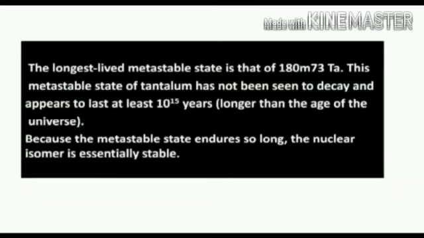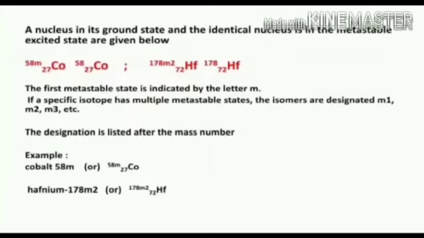The longest-lived metastable state is that of tantalum 180m73. This metastable state of tantalum has not been seen to decay and appears to last at least 10 to the power 15 years.